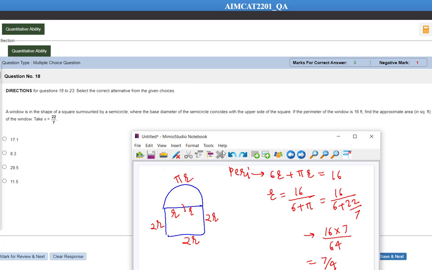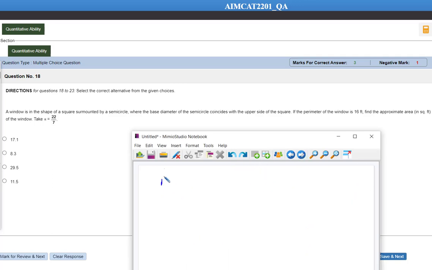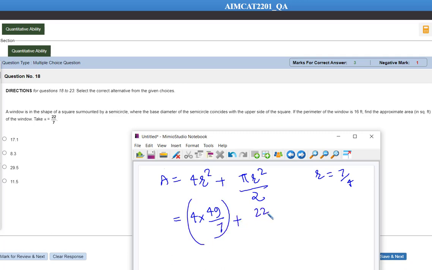We need to find the area. Area is going to be how much? Let's have a look at it. So area is going to be 4r square. Let me write it here. Area is equal to 4r square, the area of the square, plus pi r square divided by 2. Okay, so r is equal to how much? 7 by 4. Okay everyone, so let's put it here. So 4 into 49 divided by 7 plus 22 by 7 into r square divided by 2. Okay, r square divided by 2.